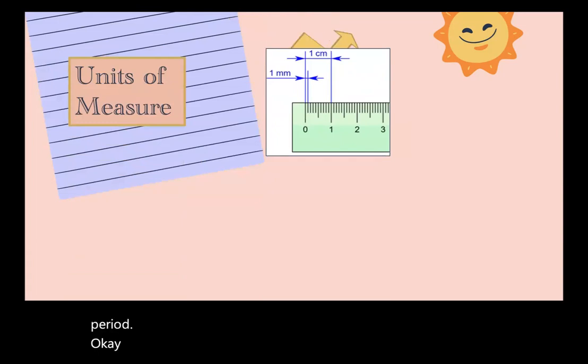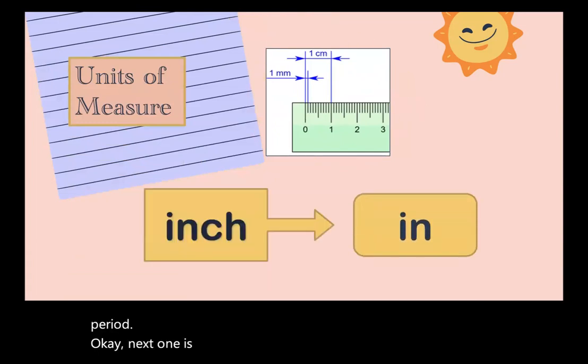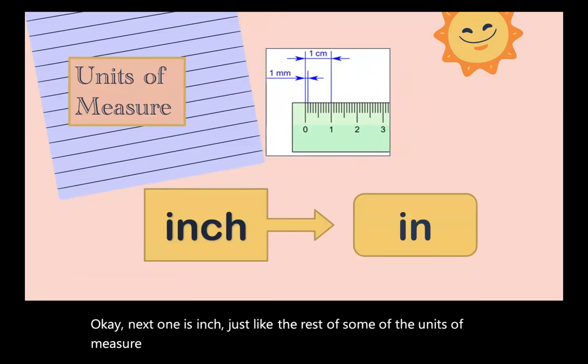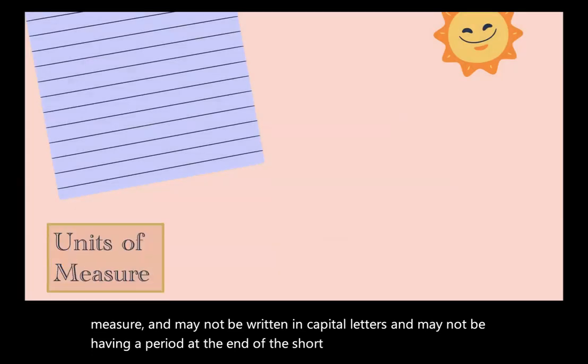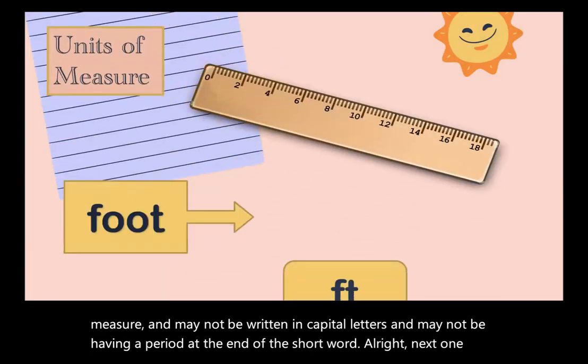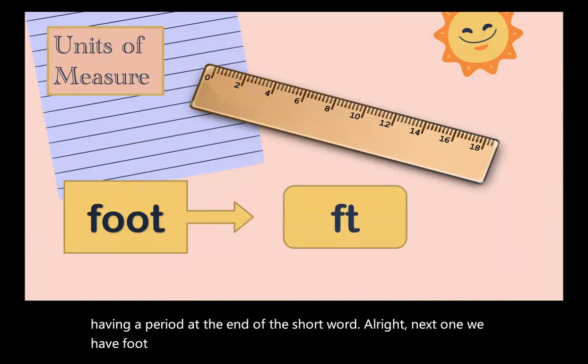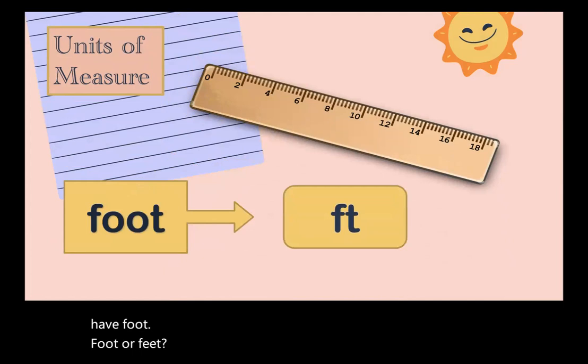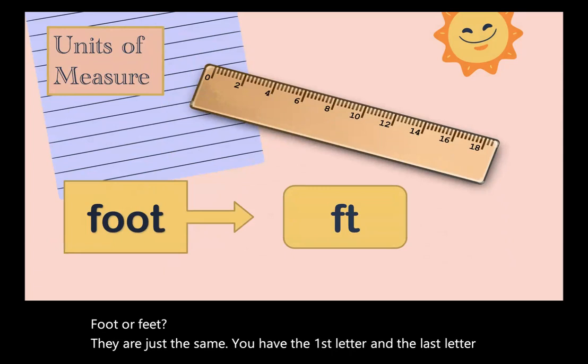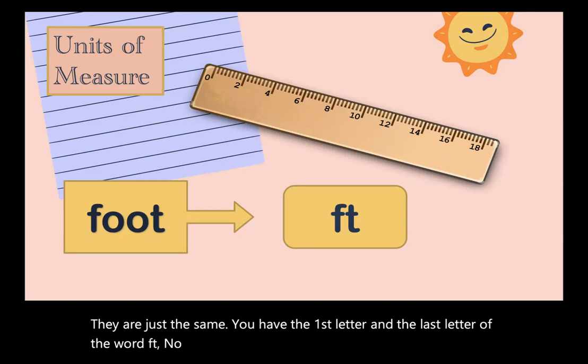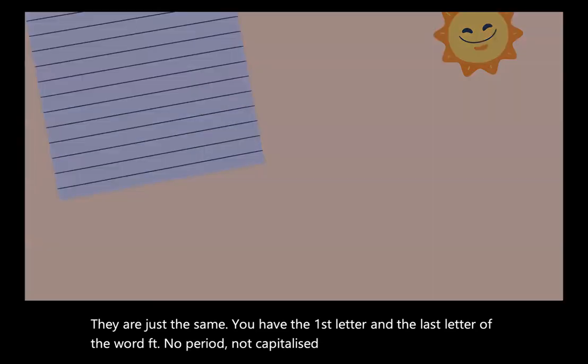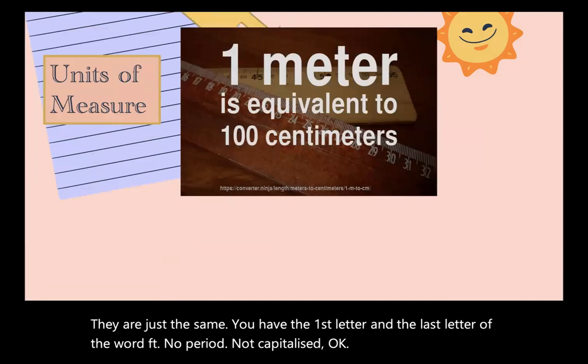Okay, next one is inch. Just like the rest of the units of measure, inch may not be written in capital letters and may not have a period at the end of the short word. All right, next one. We have foot. Foot or feet. They are just the same. You have the first letter and the last letter of the word, FT, no period, not capitalized. Okay? I hope you can follow.